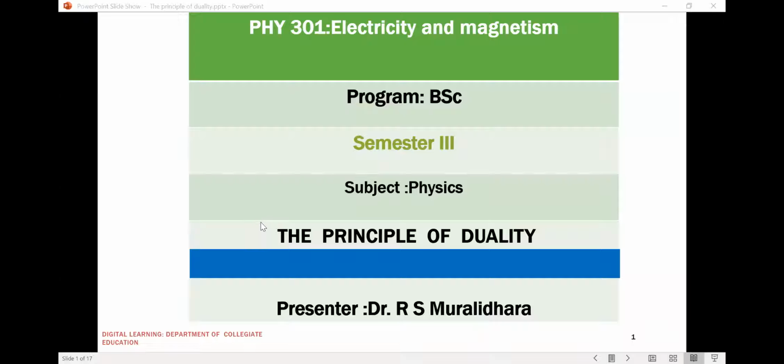Welcome back. This is the third session on the analysis of DC electrical circuits. In this, we are going to look at the principle of duality.